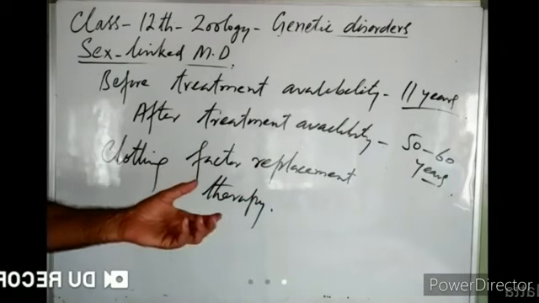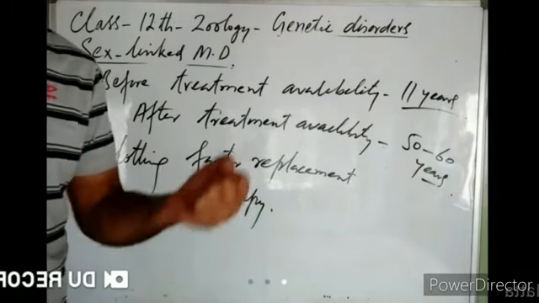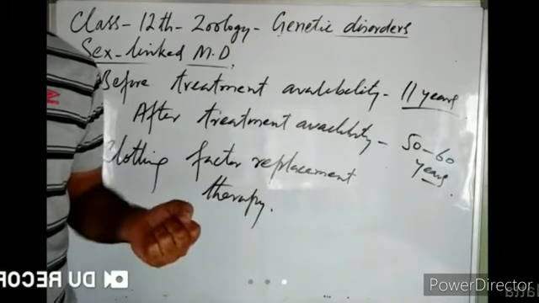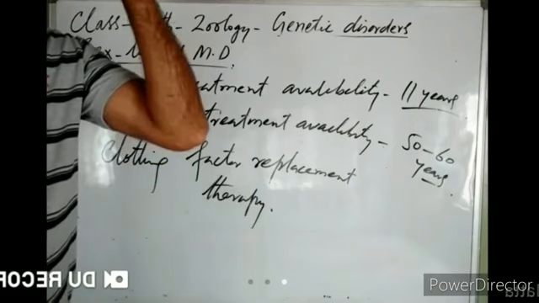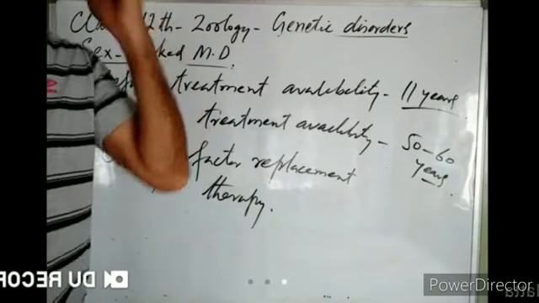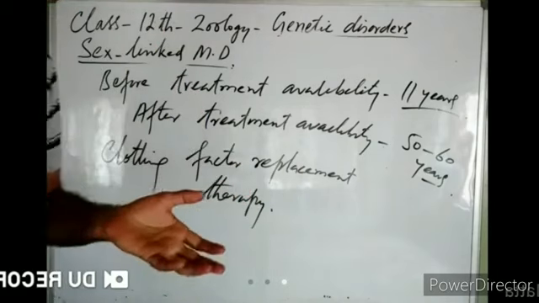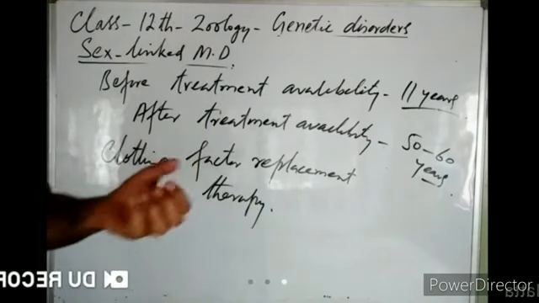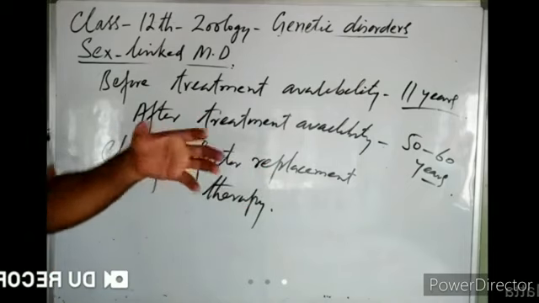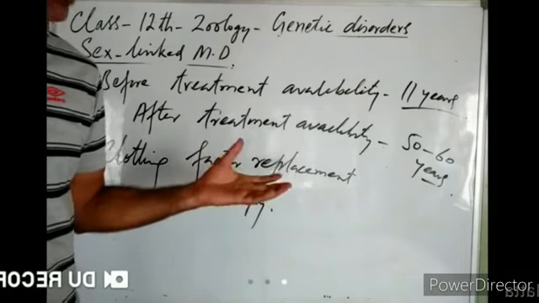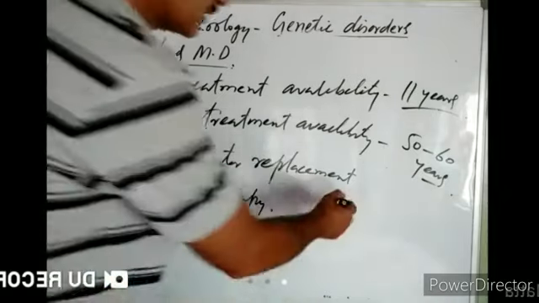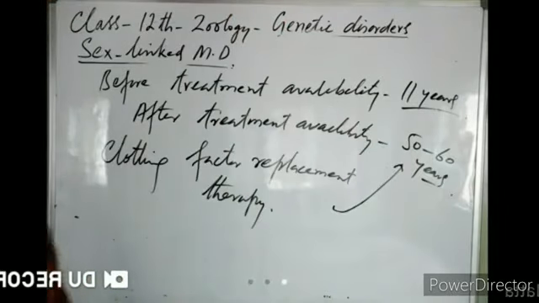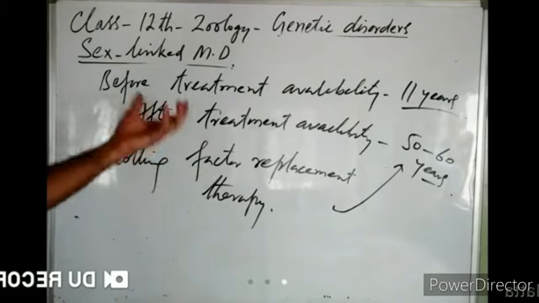Where do we get this anti-hemophilic factor? It may be obtained from the blood of a normal person, or it is made available through recombinant DNA technology, right? Nowadays, these hemophilics are treated by clotting factor replacement therapy. This therapy has increased their lifespan to 50 to 60 years from just 11 years, right?